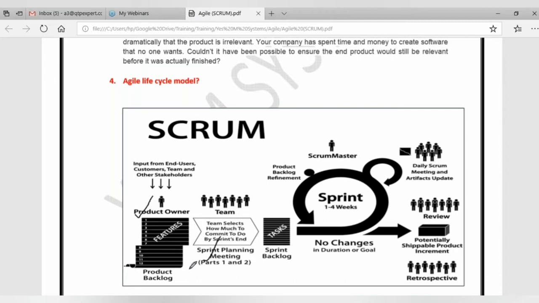Okay, is it clear what is sprint planning 1? Any questions now? Okay, someone has a question, let me answer it.